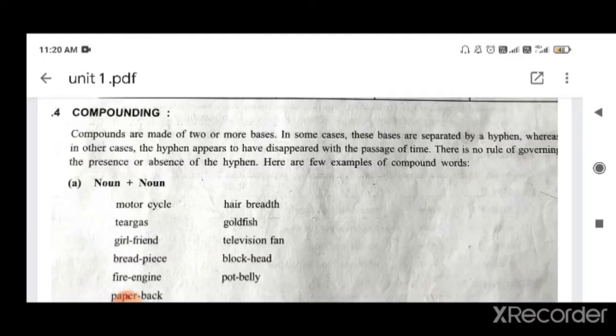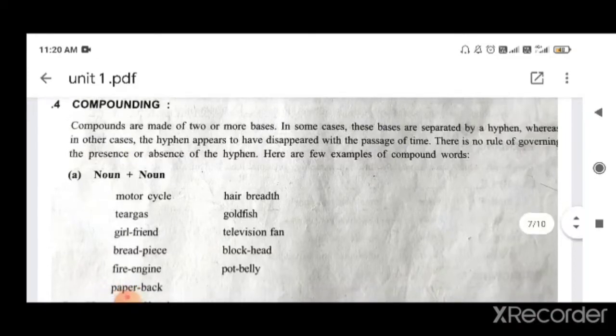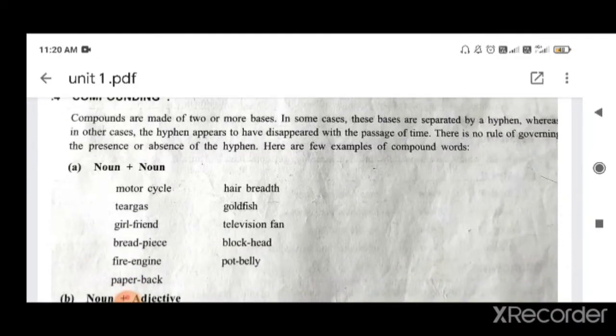Hyphen means a dash, as we can see in the name girlfriend, bread piece. It doesn't matter whether you put a hyphen or not, because many times ago we were putting a hyphen, but right now it may happen that we don't put a hyphen between two words.